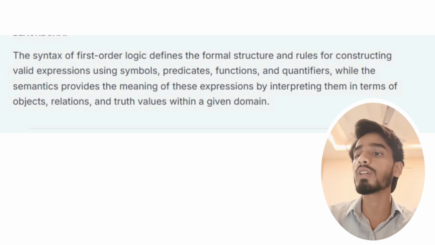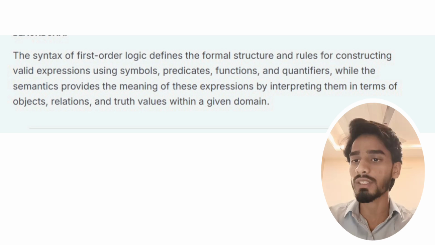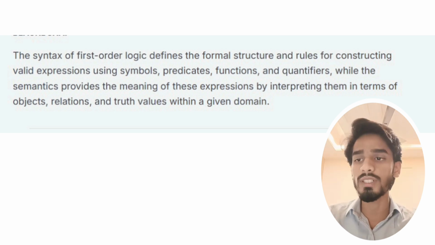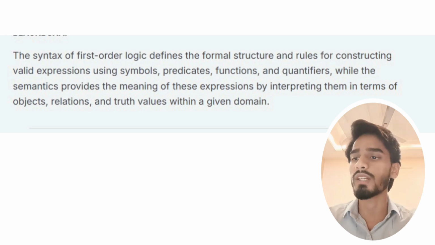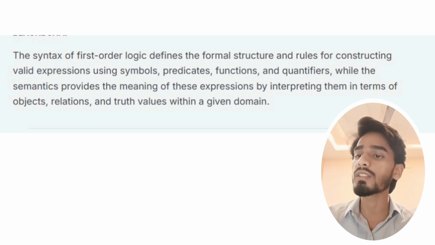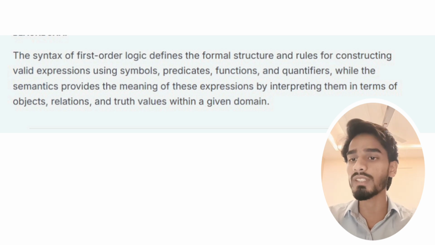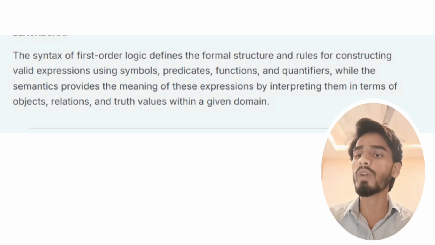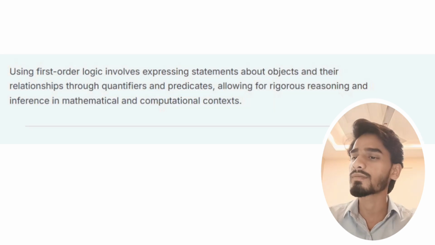Now let us see what is the syntax and semantics of first order logic. The syntax of first order logic defines the formal structure and rules for constructing valid expressions using symbols, predicates, functions, and quantifiers, while the semantics provides the meaning of these expressions by interpreting them in terms of objects, relations, and truth values within a given domain.